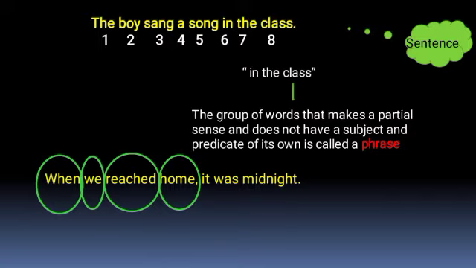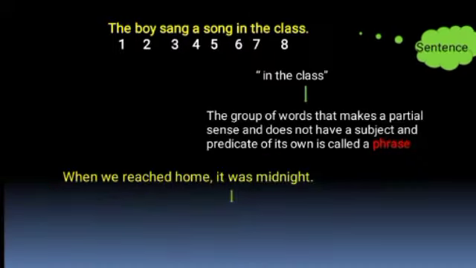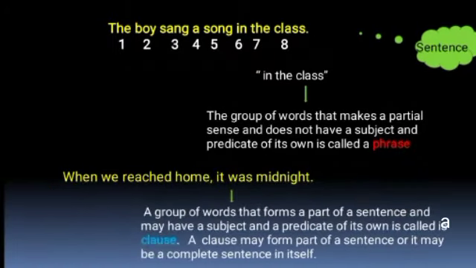So, both these parts are called clauses. In short, a group of words that forms a part of a sentence and may have a subject and a predicate of its own is called a clause. A clause may form part of a sentence or it may be a complete sentence in itself. In this way, a sentence is different than a word, a phrase, and a clause.